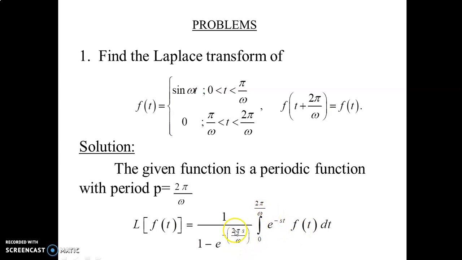Here the period is 2 pi divided by omega and the interval is 0 to 2 pi divided by omega. Substituting in the above formula, we get this.